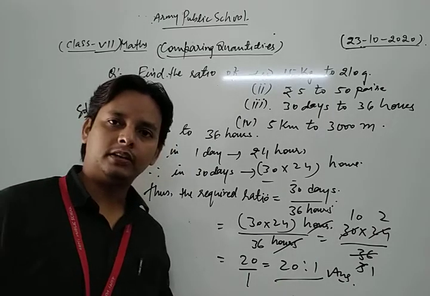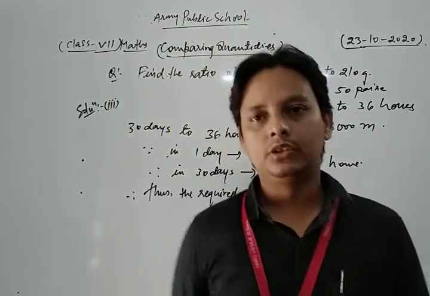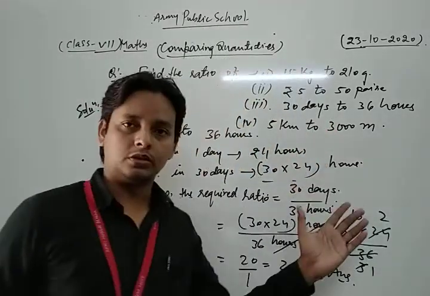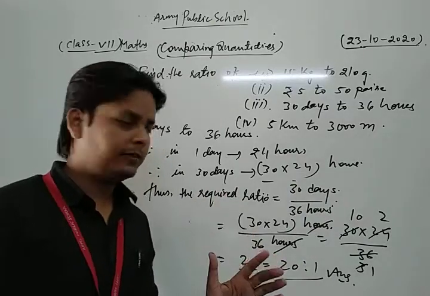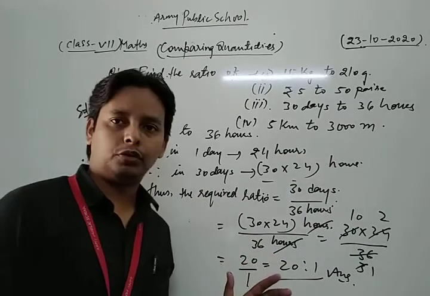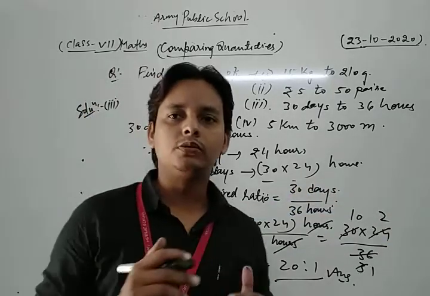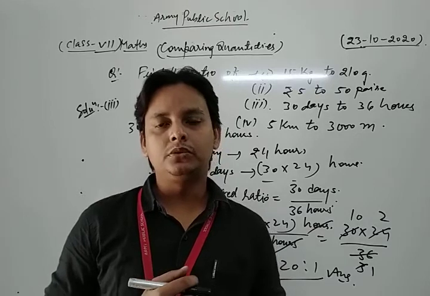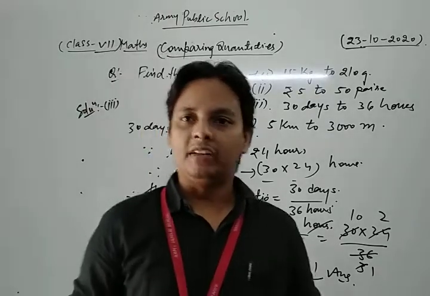So this is our required solution of the given question. This is one of the most important and very basic questions. So in finding a ratio of similar quantities, first of all you convert them into the same unit, then you can solve each and every question of your NCERT exercise based on this topic.